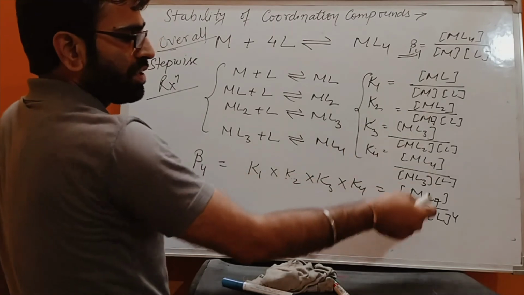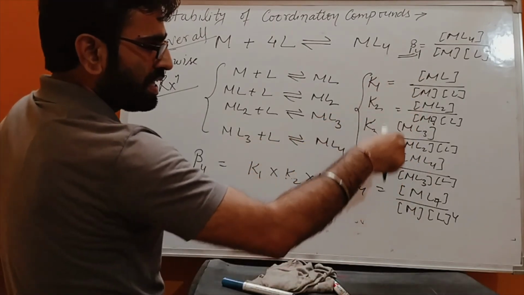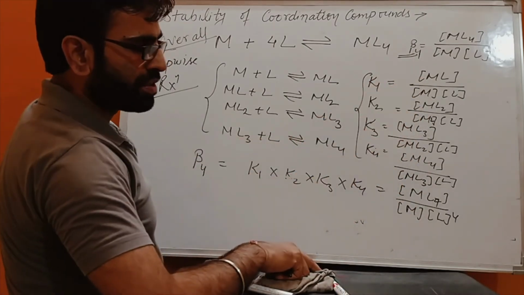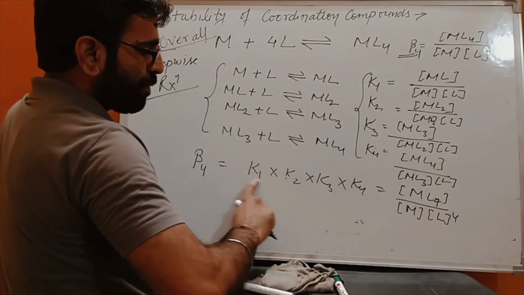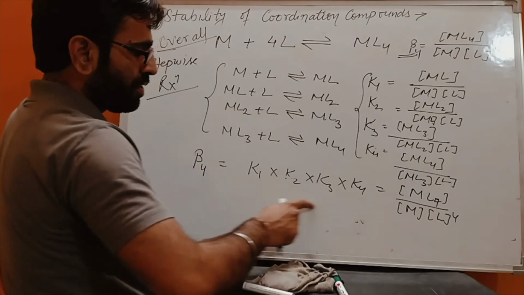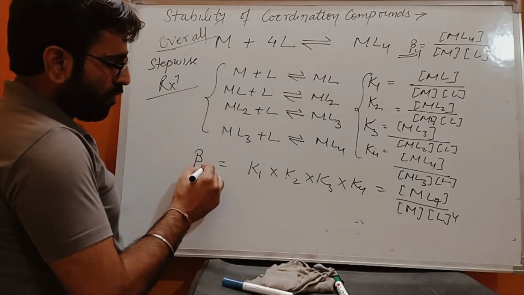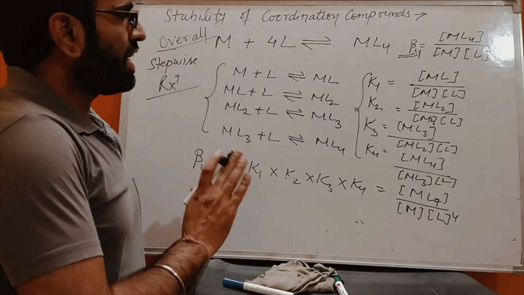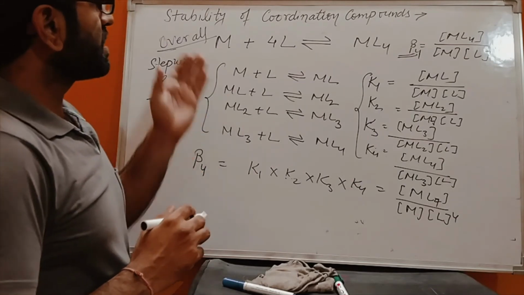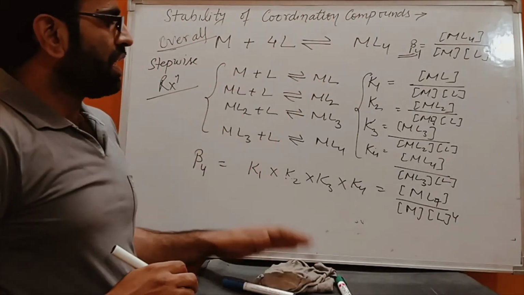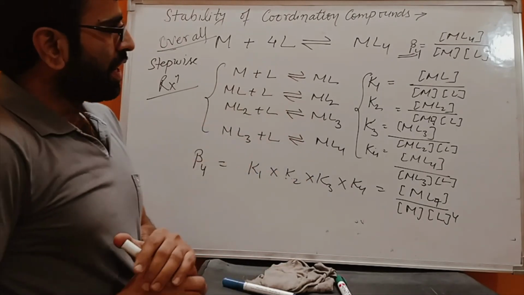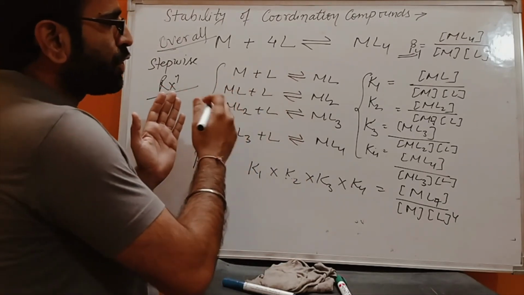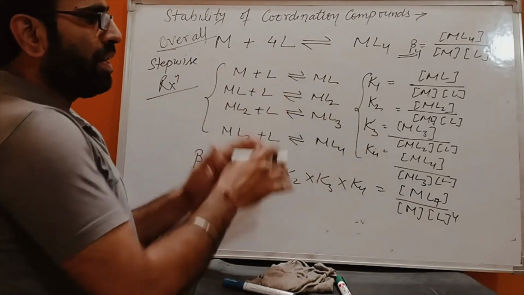This value is actually the value of beta 4. So the product of all stepwise stability constants is equal to the overall stability constant. That means the stability of a coordination compound depends on the stepwise stability of the reaction. If stepwise it is showing stability, the compound will be stable.